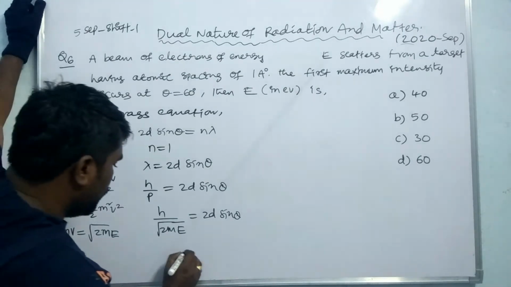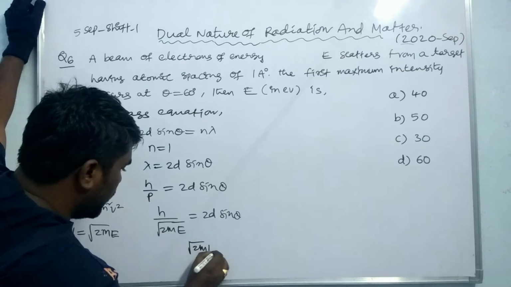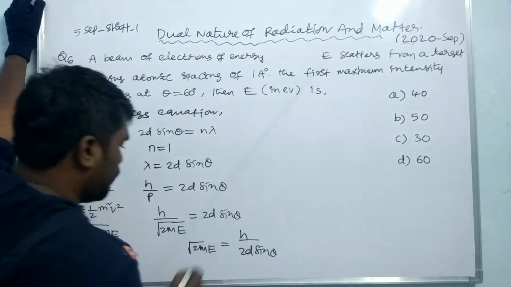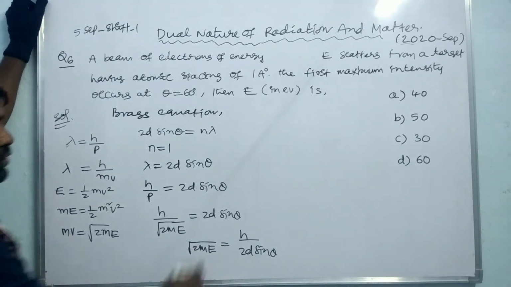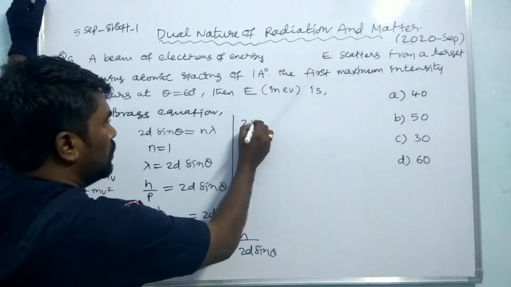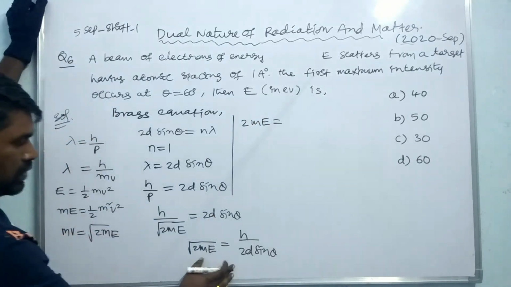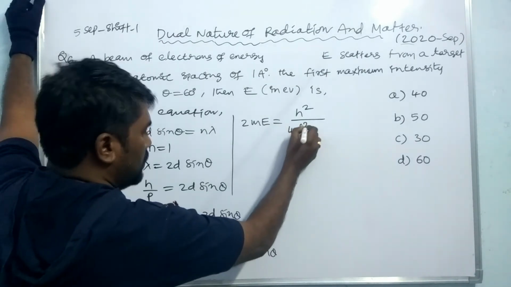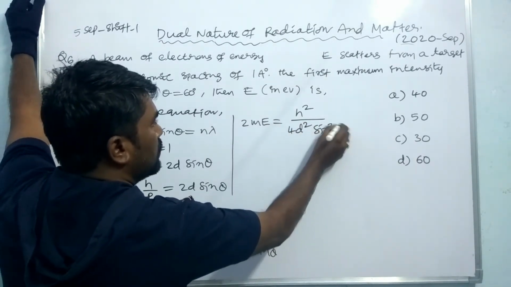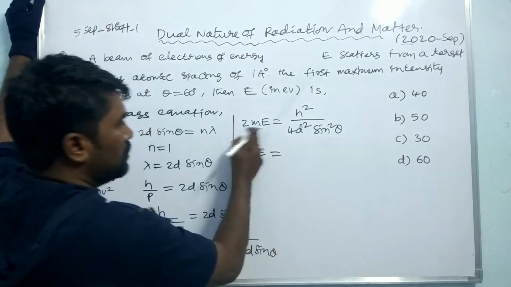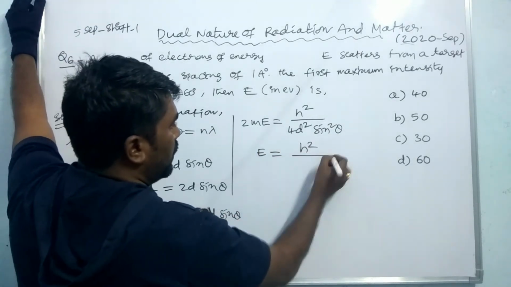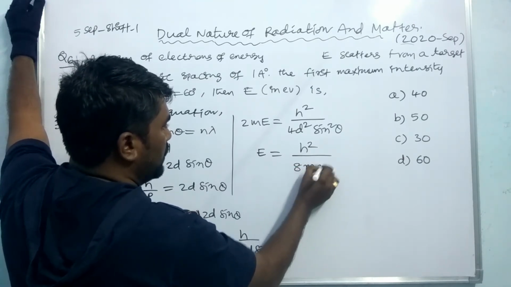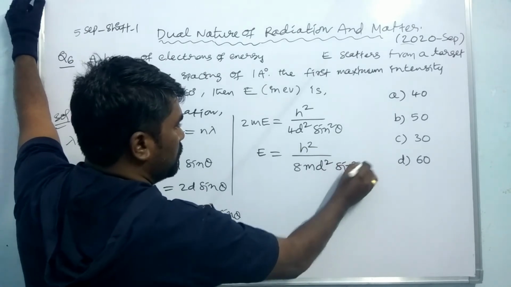Therefore root 2mE equals h by 2d sin theta. Squaring on both sides, 2mE equals h square by 4d square sin square theta. So E equals h square by 8 m d square sin square theta.